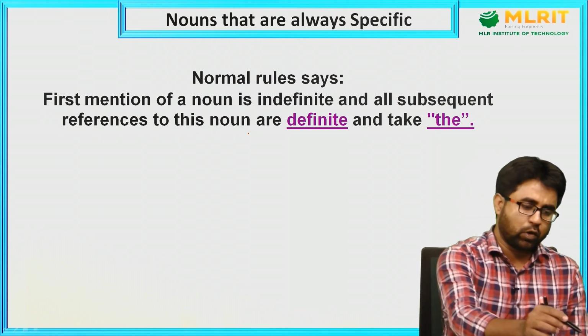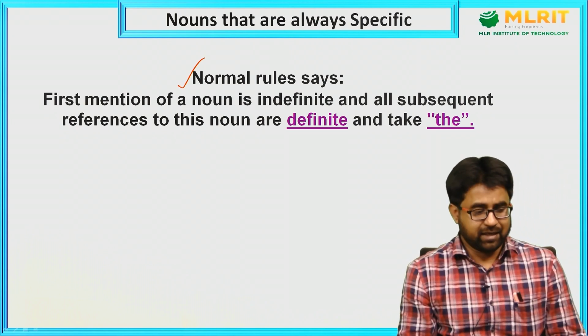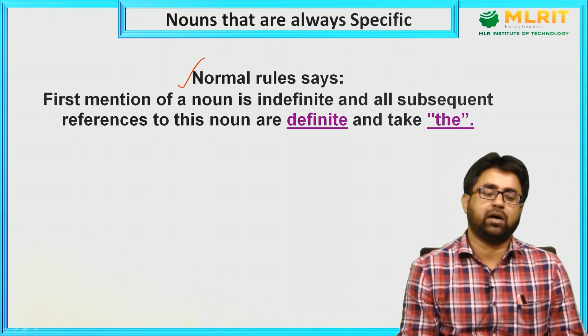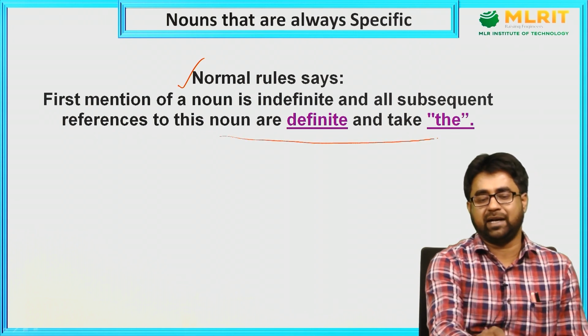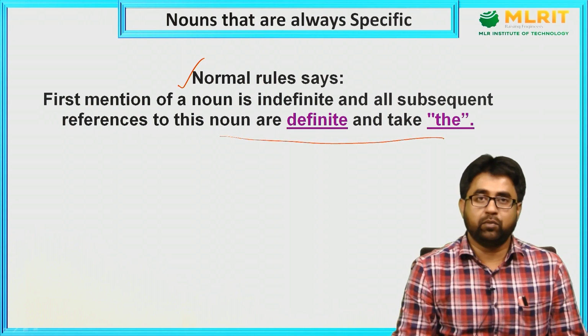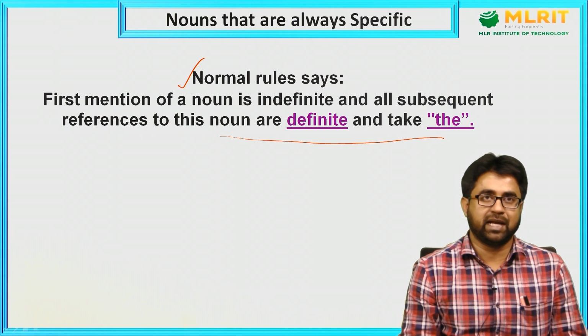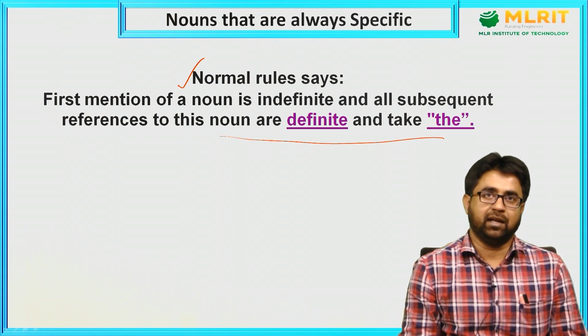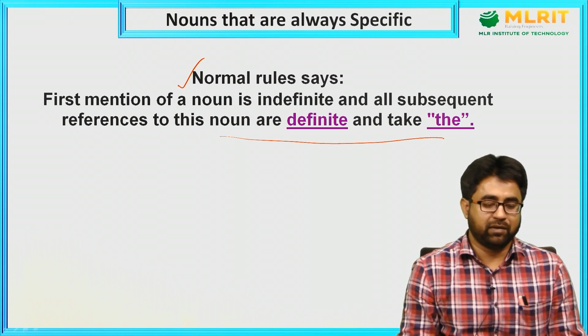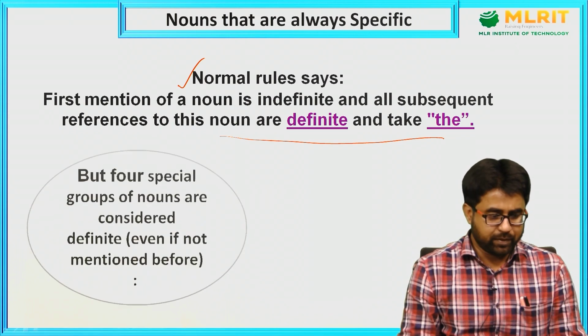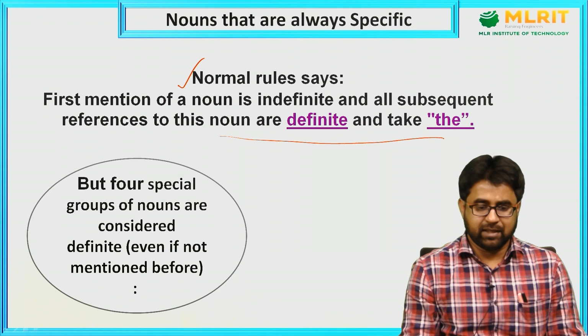What is the normal rule regarding the definite article? The first mention of a noun is indefinite, and all subsequent references to this noun are definite and take "the". So when we talk about something for the first time, we don't use the definite article, but in subsequent usage we always use it. See the example, maybe it will become clearer.